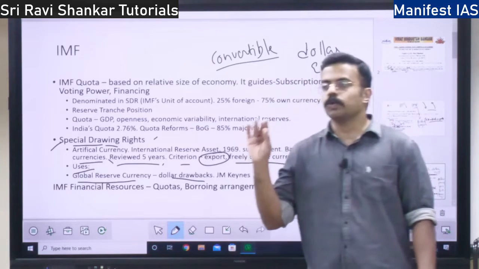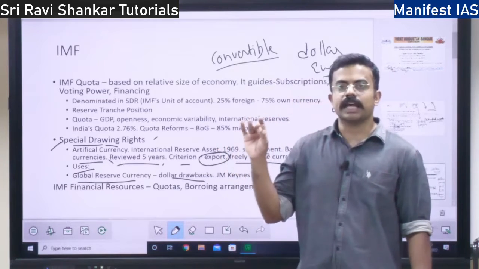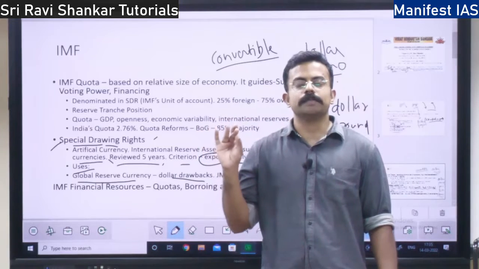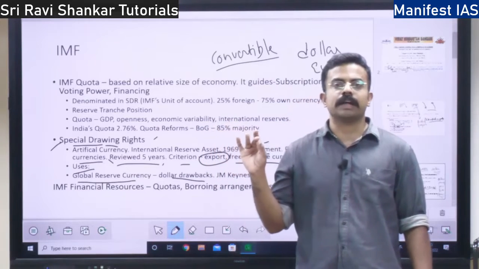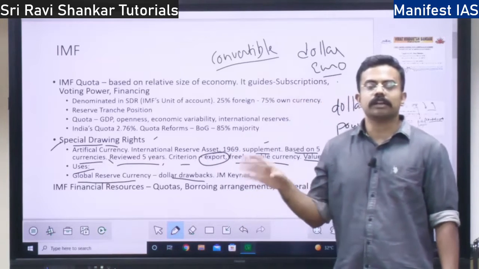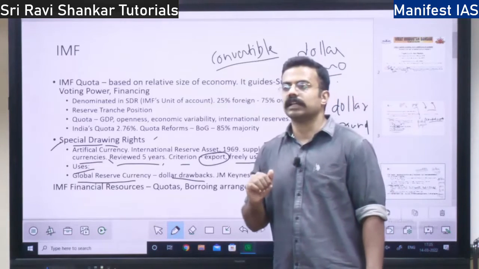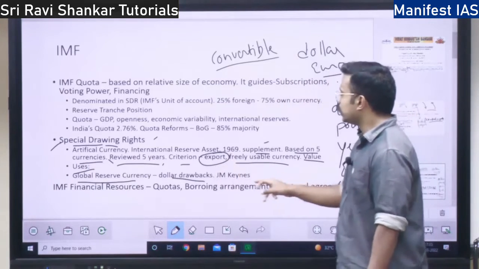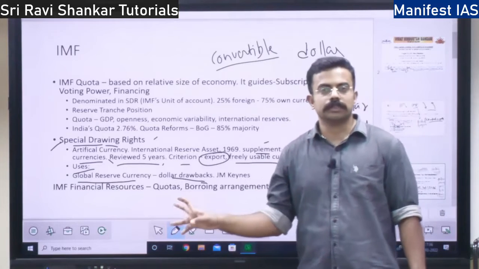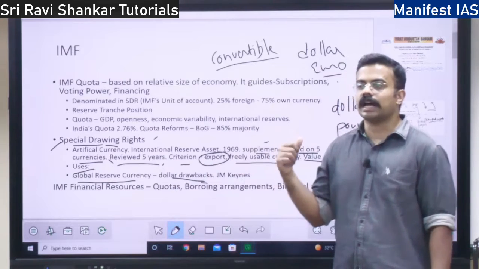Third drawback is the USA. If the USA faces any problem, they have the option of printing however many dollars they want, right? There will be the concept of economic inequality. So all these are the drawbacks of the dollar. So there will be no democratization, no equality among the countries, because of having the dollar as a reserve currency, right? So the better option is to shift the reserve currency to SDR, right?